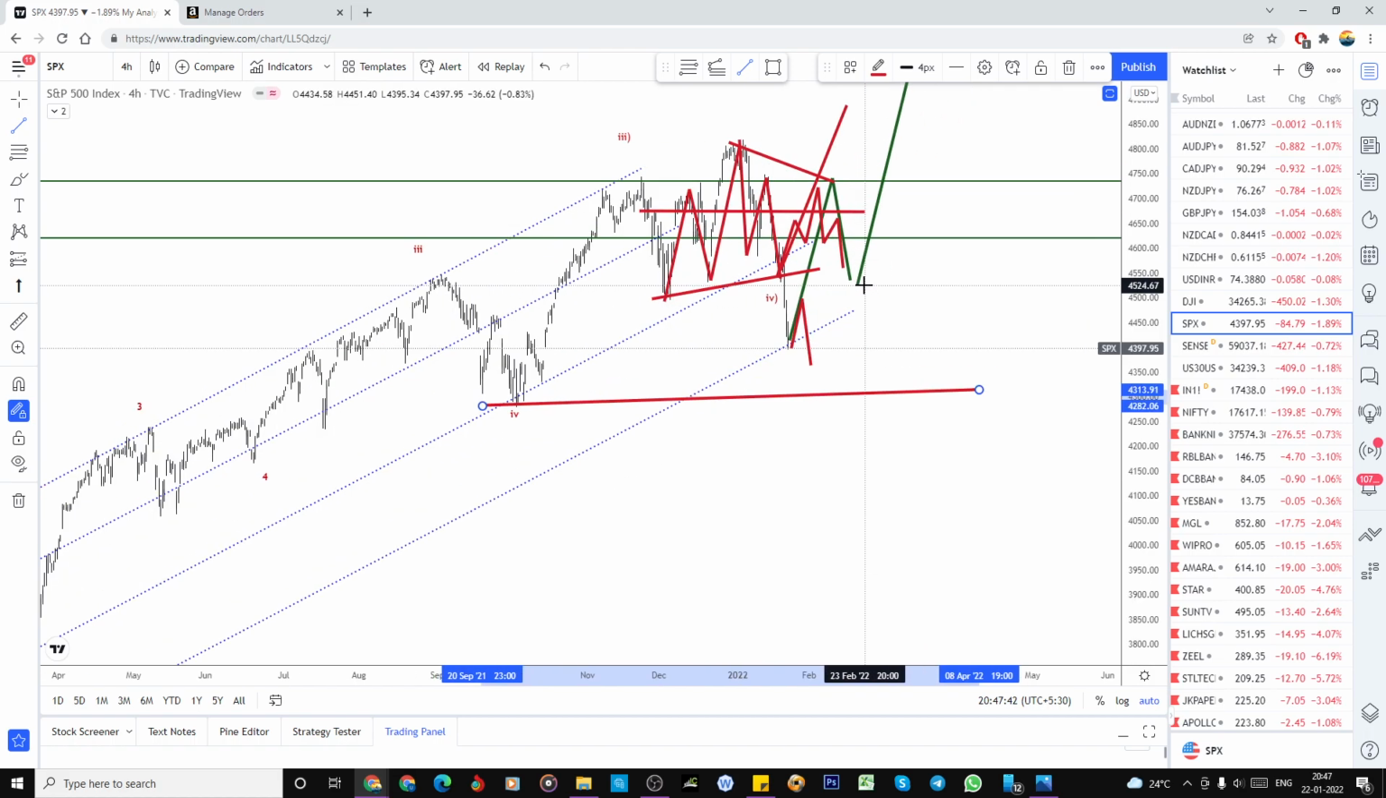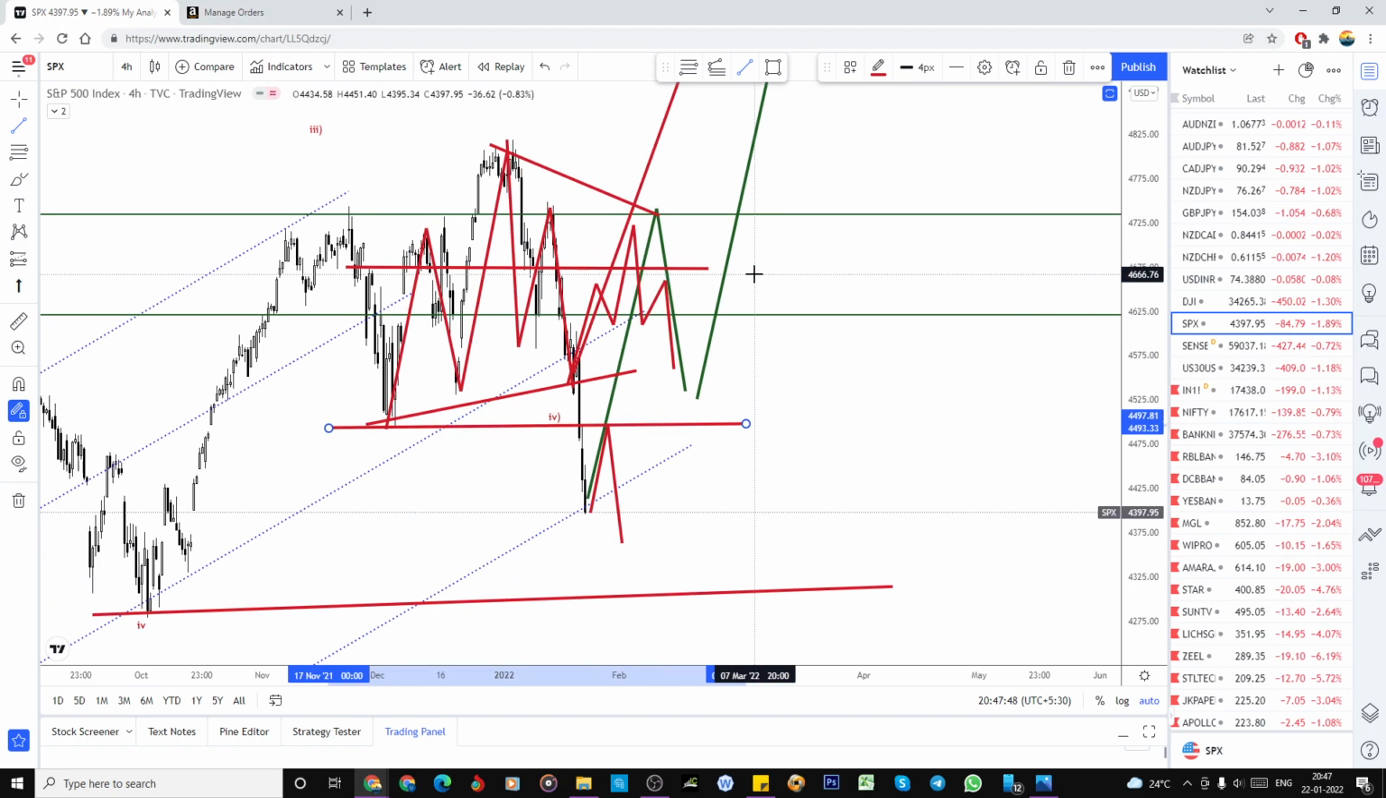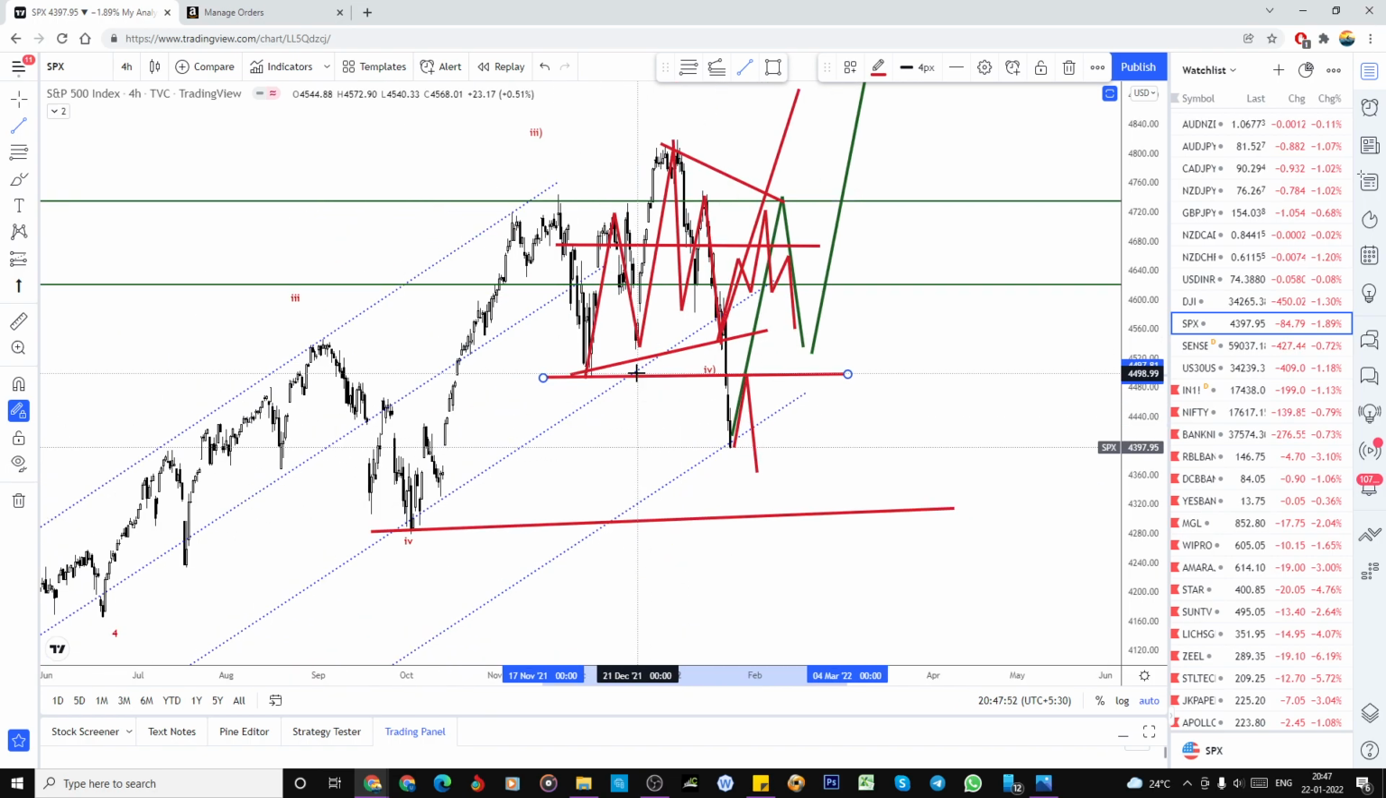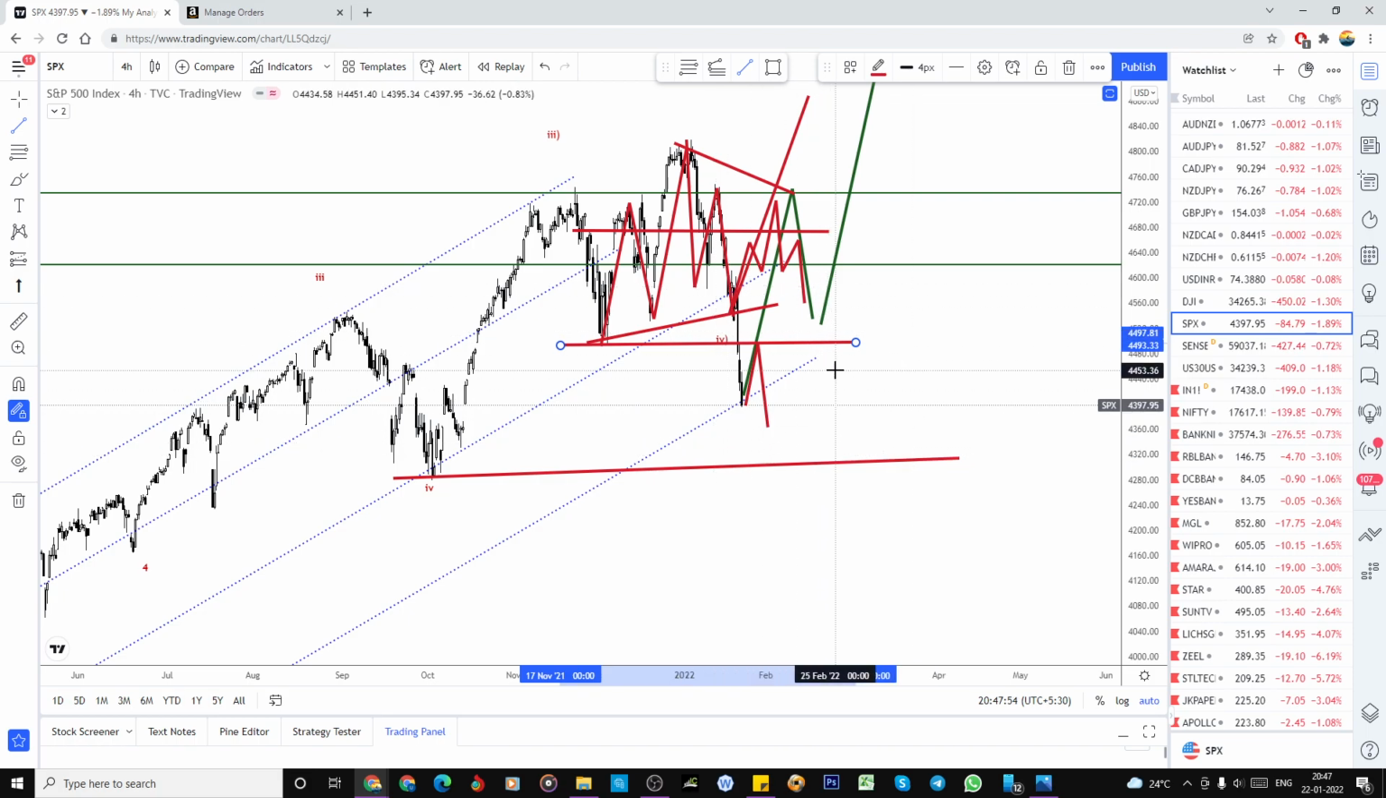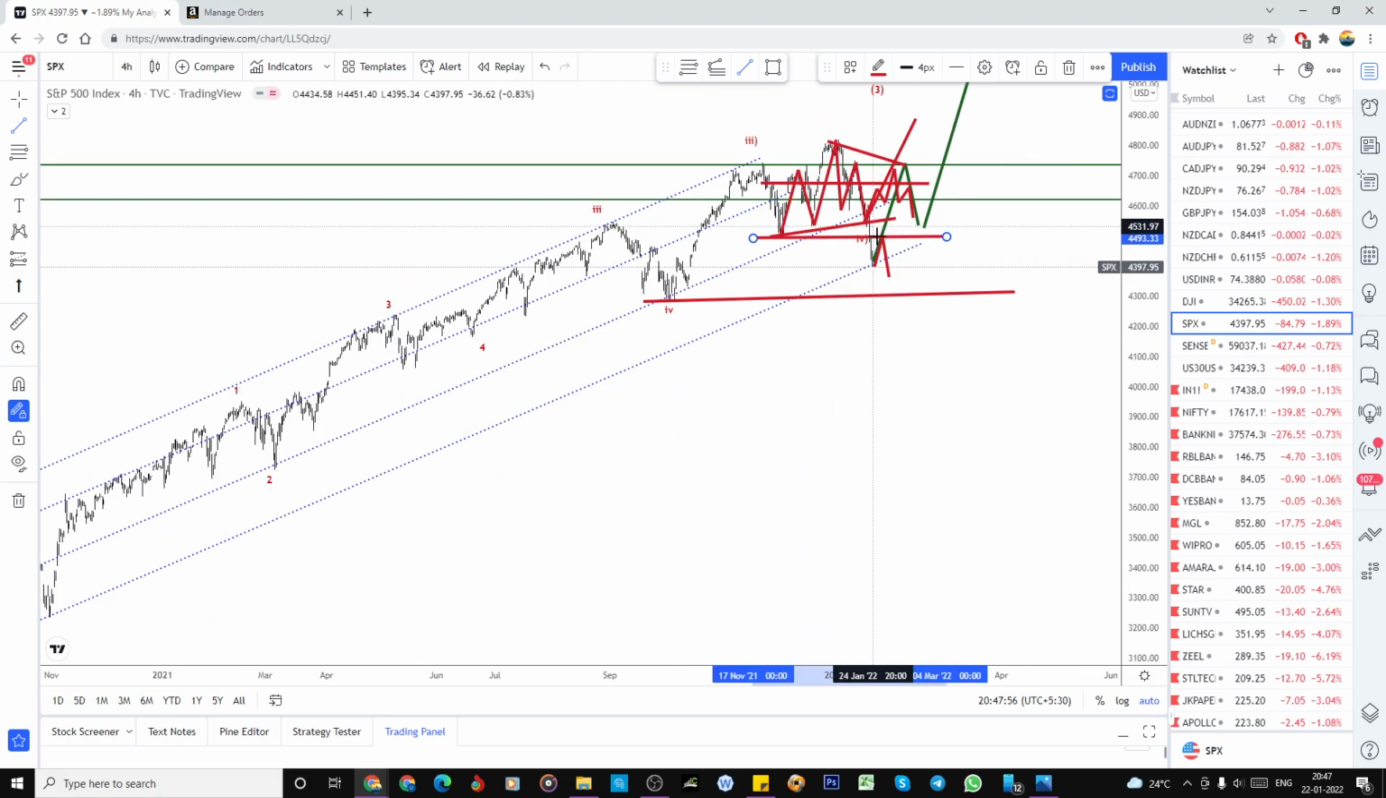So wait, previous what I said, it may or may not, but I expected an aggressive bounce. So wait for this week to close. Still 5 trading days are there, so let's wait for this. But still it is falling aggressively. In my view, it is not looking bearish. So wait for this to confirm.